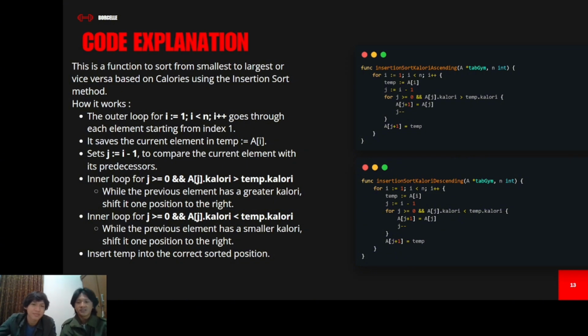And the inner loop for j, and here we have less than temp calorie. It means the smallest calorie will shift one position to the right. For instance, 1, 3, 2, the 1 is the smaller, so the smaller will be moved to the right. Oh, 1 is smaller than 3. 1 cannot beat 3, so 1 will move to the right, and 1 still cannot beat 2, so 1 will move to the right again. So 3 will become the left, and 2 in the middle.